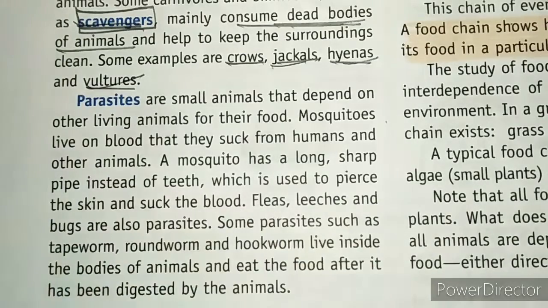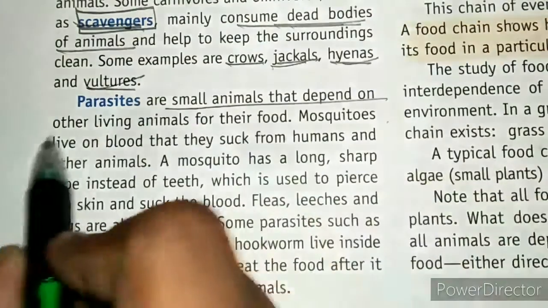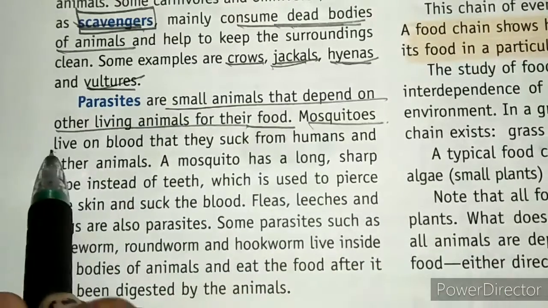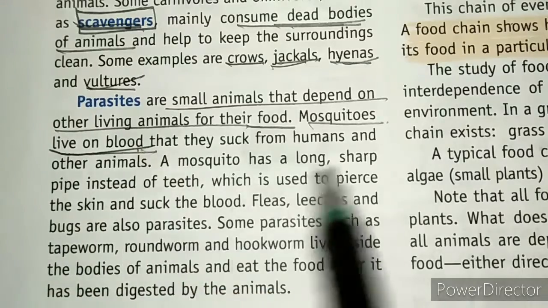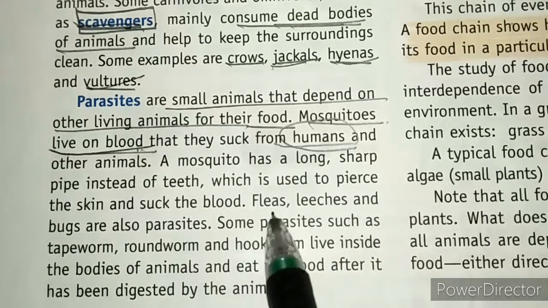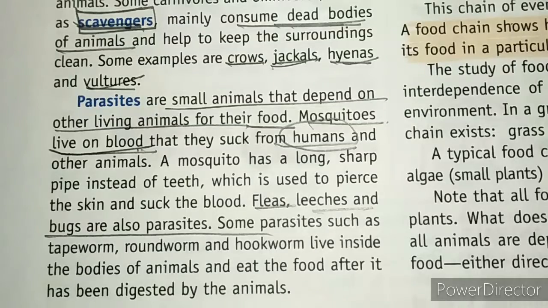Next we have parasites. What are parasites? These are small animals that live on or inside the body of other animals, and those other animals are the host for the parasites. They depend on other living organisms for their food. For example, mosquitoes live on blood and suck it from human beings. Got it? Some other examples are fleas, leeches and bugs. These are also known as parasites.